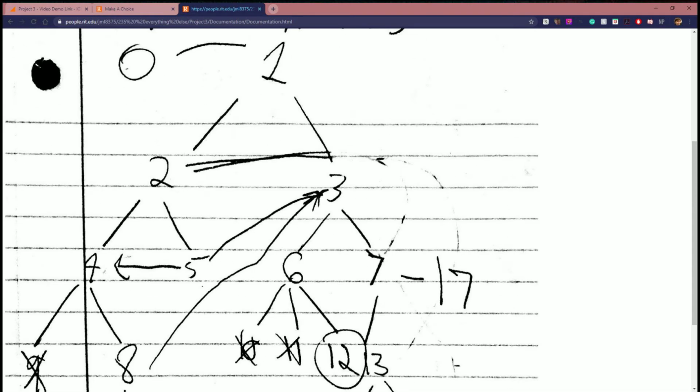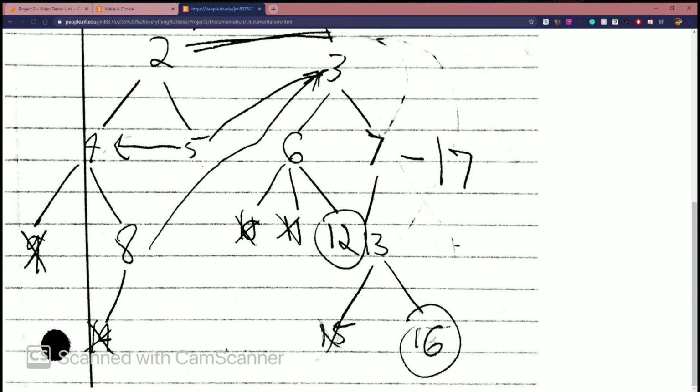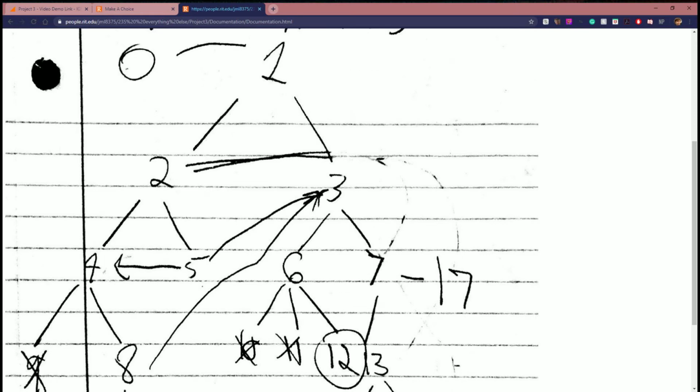This is to prevent things like infinite loops from occurring, so you can't go from 2 to 5 to 3 to 2 to 5 to 3, and so on and so forth. It has some state changes, so you keep track of a state to make sure that there's no dialogue looping, and it changes your choices depending on how you traverse through this tree.